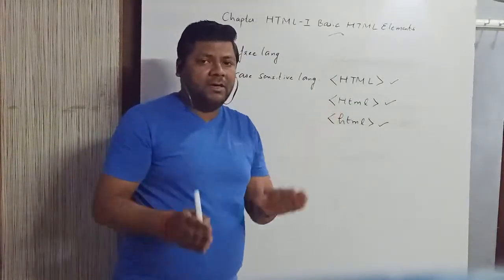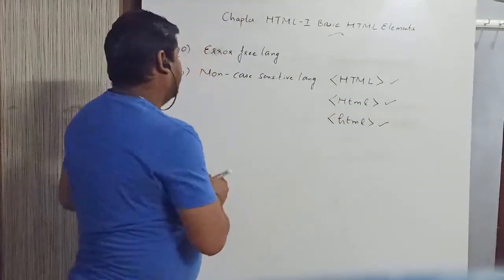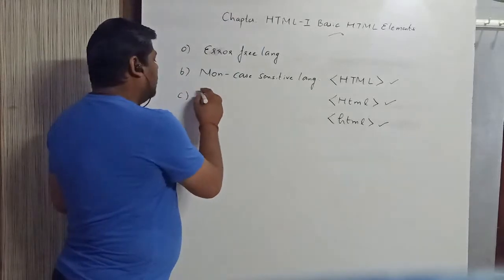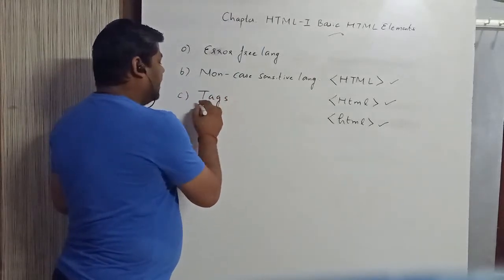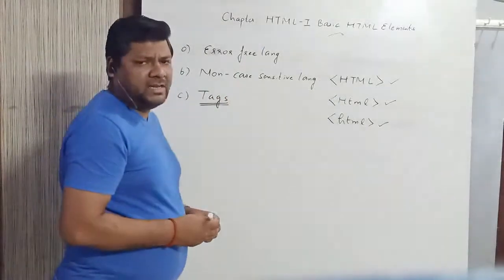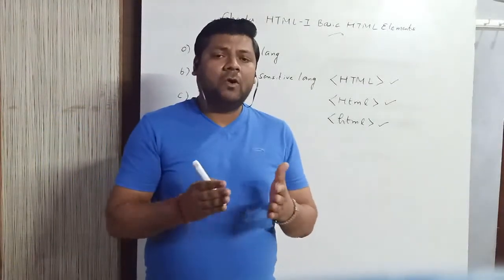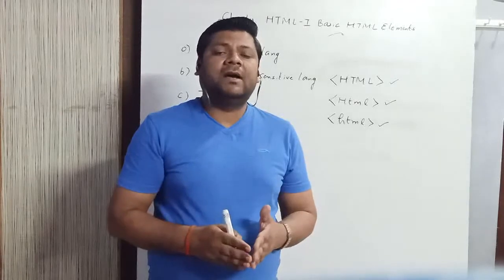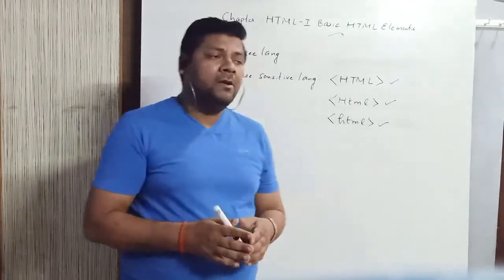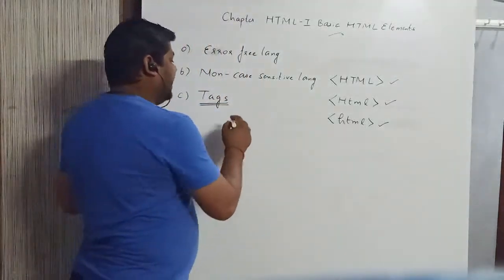Okay. Now the third important part is the tags. The commands or codes in HTML are called tags. Not only in HTML, in the rest of the markup languages also, the commands or codes are called tags. Okay. So HTML has two types of tags.